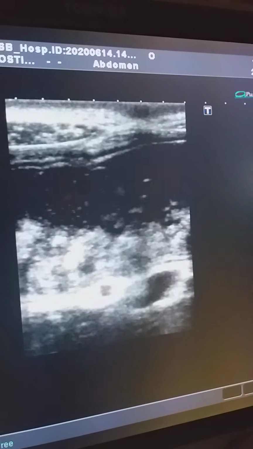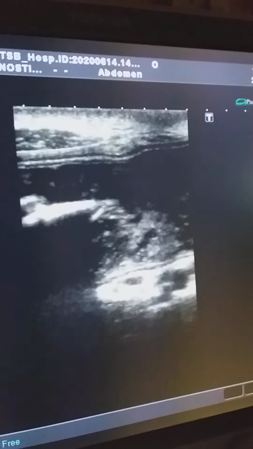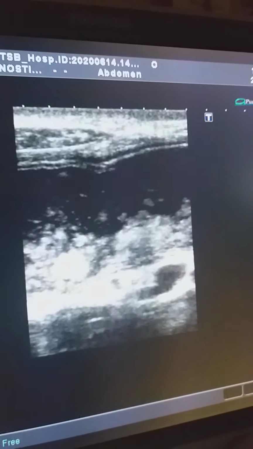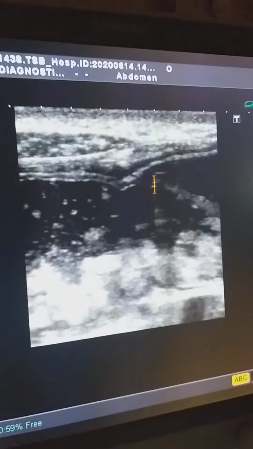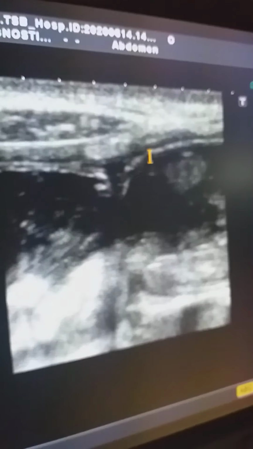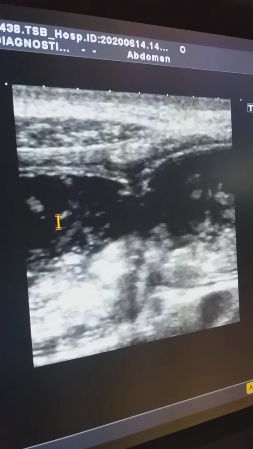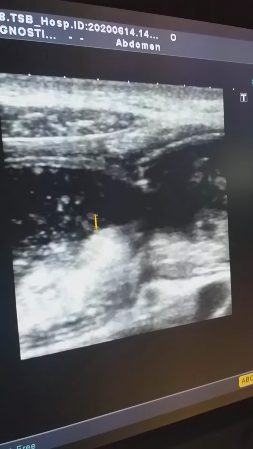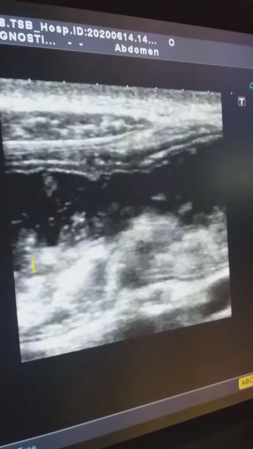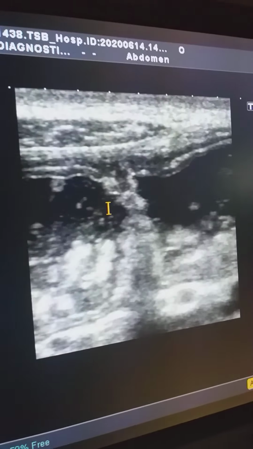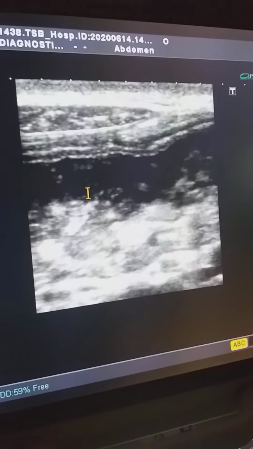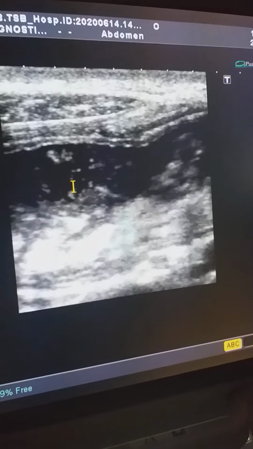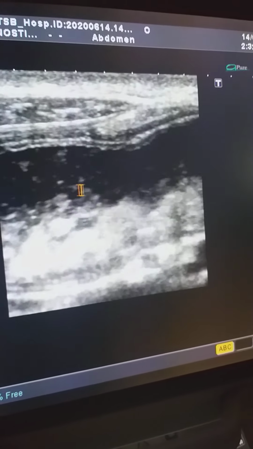Here we can appreciate that this is the small bowel, which is fluid and content filled. We can appreciate that the fluid is having a to and fro pattern of motion.